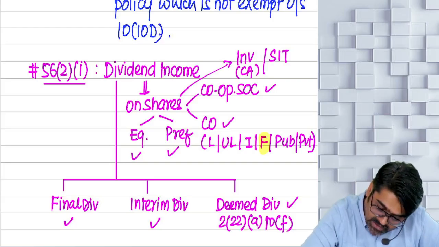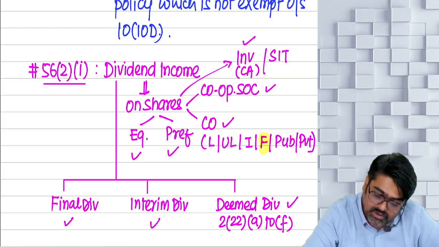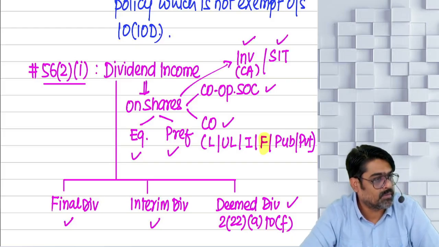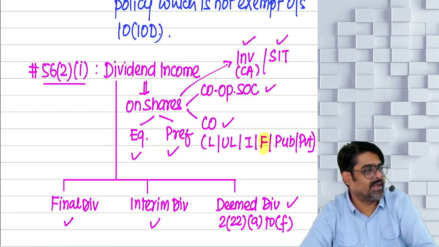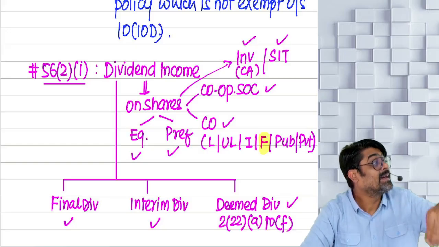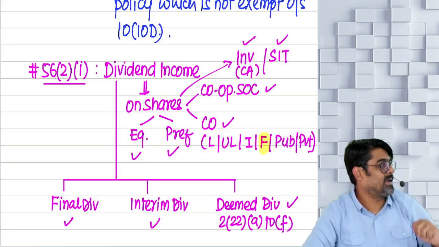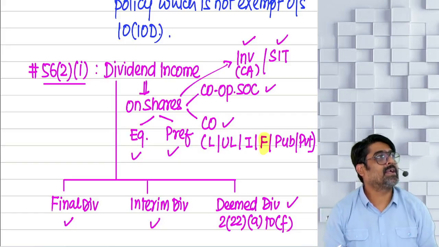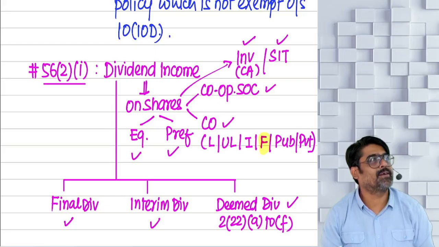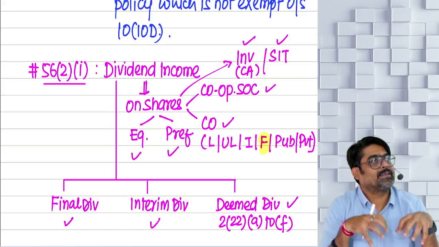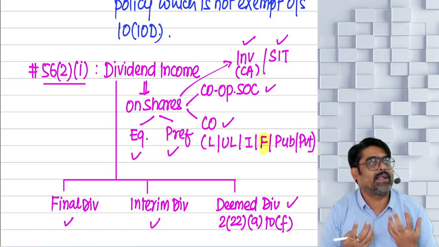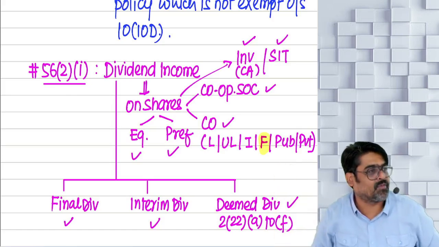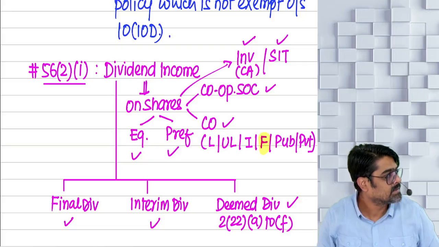So the shares can be held as investment also, shares can be held as stock in trade also. Please don't classify this dividend under PGBP. Sir, the shares were held as stock in trade. No. On the shares which are held by me as stock in trade, if I am getting dividend, I will give you 10 slaps if you classify them under PGBP.